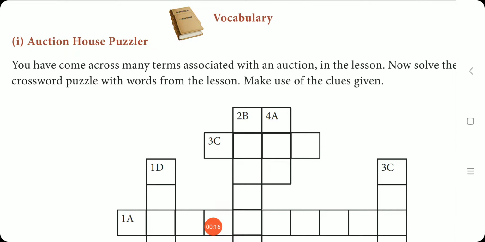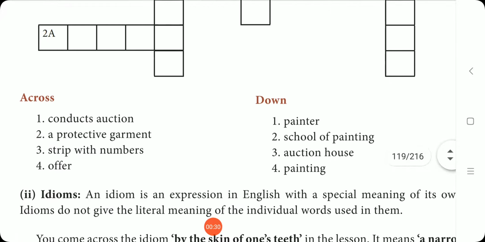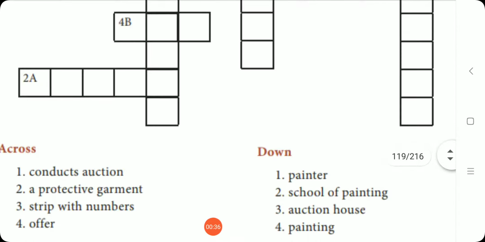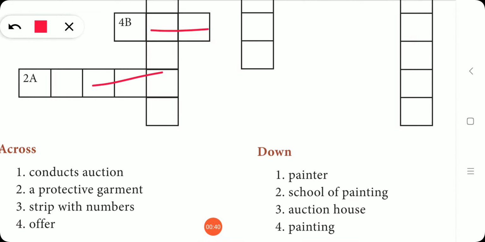So you know what is auction house? You have come across many terms associated with an auction in the lesson. Now solve the crossword puzzle with words from the lesson. Make use of the clues given. So what are all the clues given? So conducts auction. So this is across. You have to write it across for this, in all these boxes, and this one is downwards. You have to write in all these boxes, right?